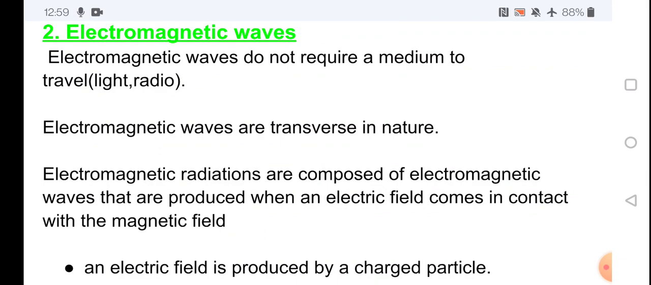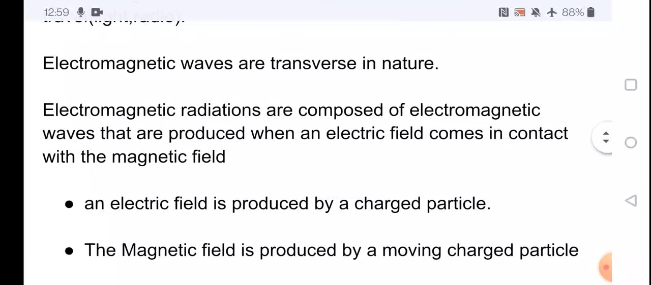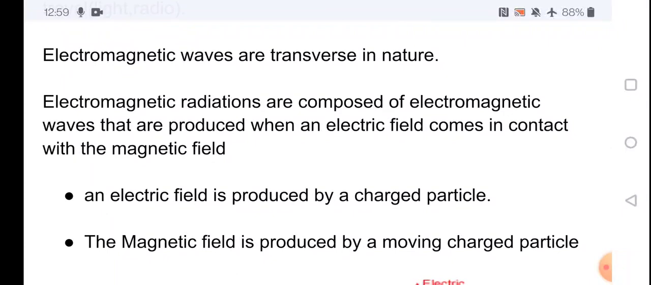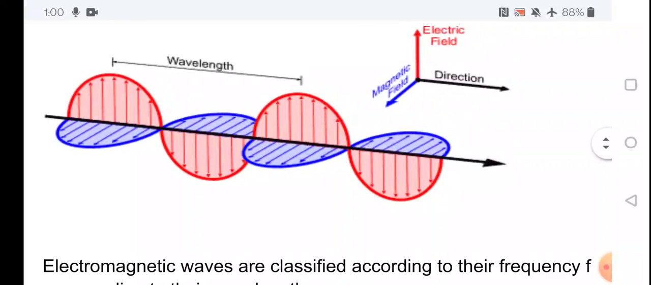Electromagnetic radiations are composed of electromagnetic waves that are produced when an electric field comes in contact with the magnetic field. These electromagnetic waves are composed of two types of waves, one is the electric wave and the other is the magnetic wave. An electric field is produced by a charged particle. The magnetic field is produced by a moving charged particle. The movement of the charged particle causes a magnetic field. See, this is the electromagnetic wave.